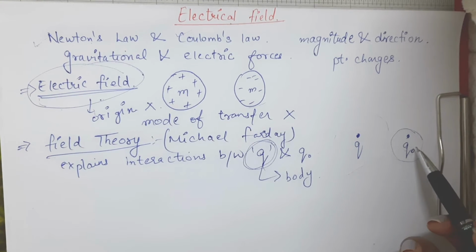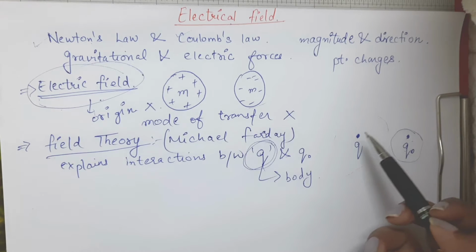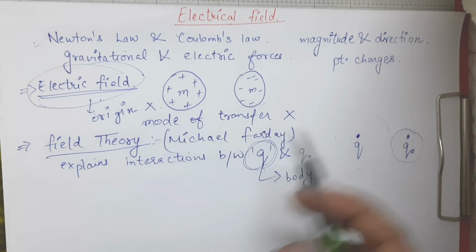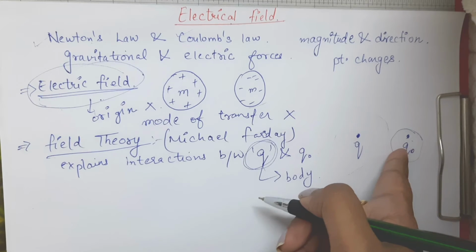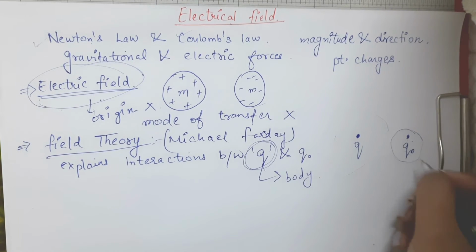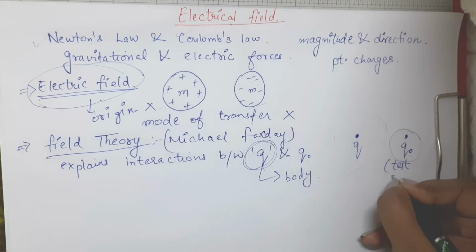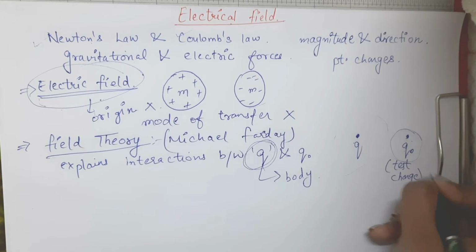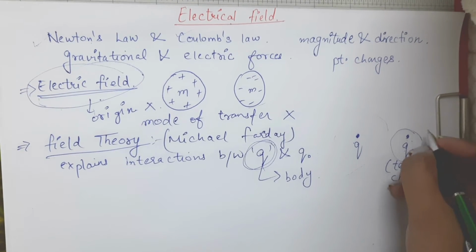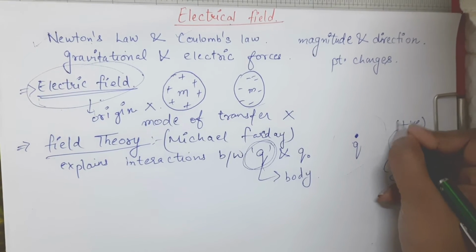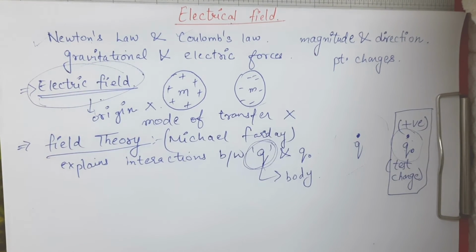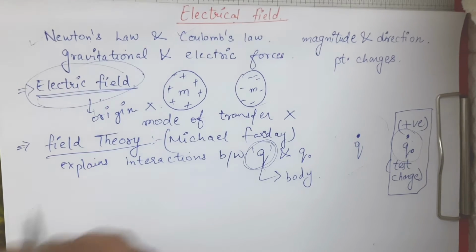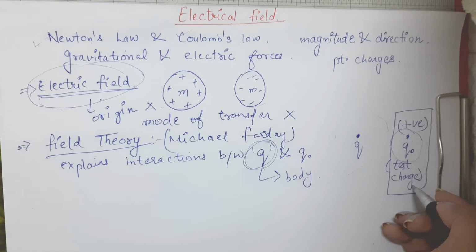This is why we require q naught, to detect the field of q. So we will call q naught the test charge. And by convention this test charge is positive. This you have to remember. By convention this test charge is positive, and it is a very small charge. It will be so small that we can neglect the electric field of this test charge.